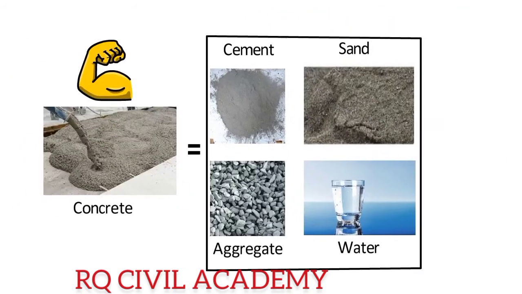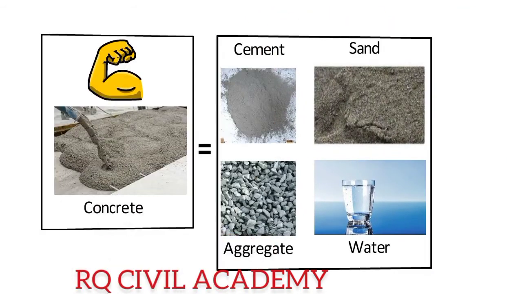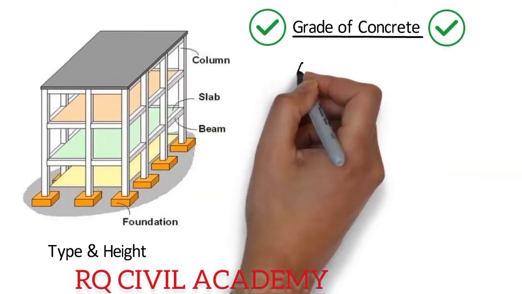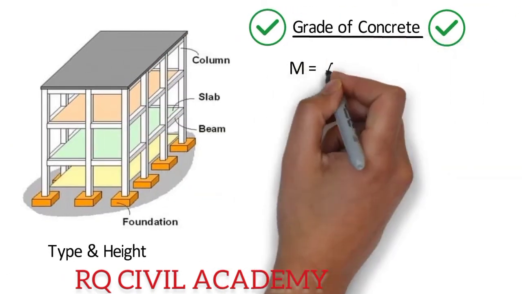Grade of concrete is nothing but the strength of concrete of that particular mix, that is, the mixture of cement, sand, aggregate and water, in 28 days. Grade of concrete is denoted by M, and M stands for mix.